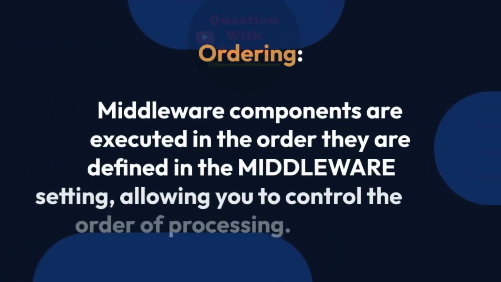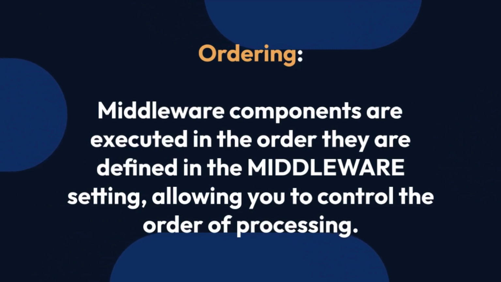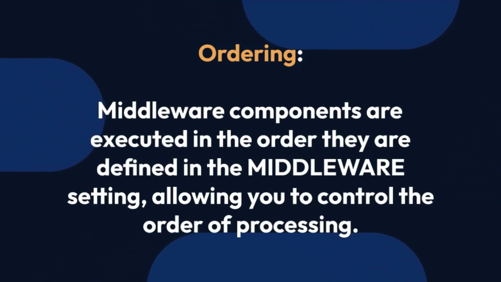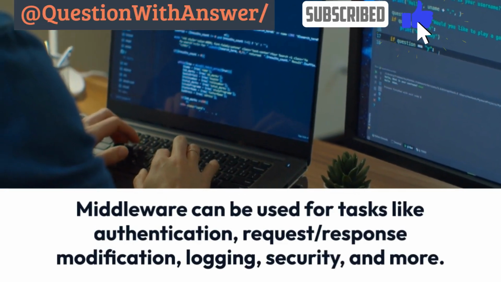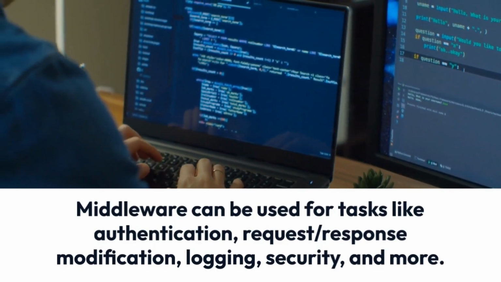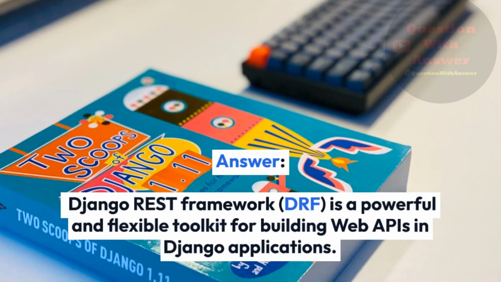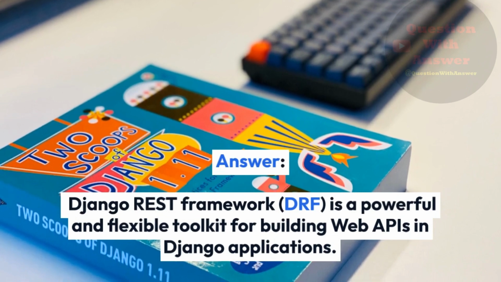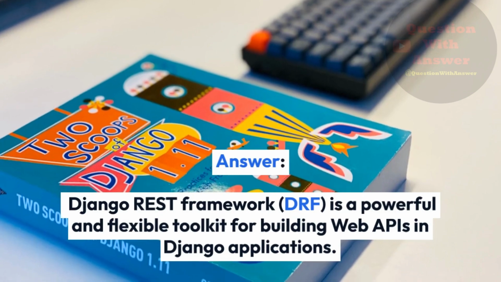Ordering. Middleware components are executed in the order they are defined in the middleware setting, allowing you to control the order of processing. Middleware can be used for tasks like authentication, request-response modification, logging, security, and more. Question 18. What is Django REST Framework, and why is it used with Django? Answer: Django REST Framework or DRF is a powerful and flexible toolkit for building web APIs in Django applications.